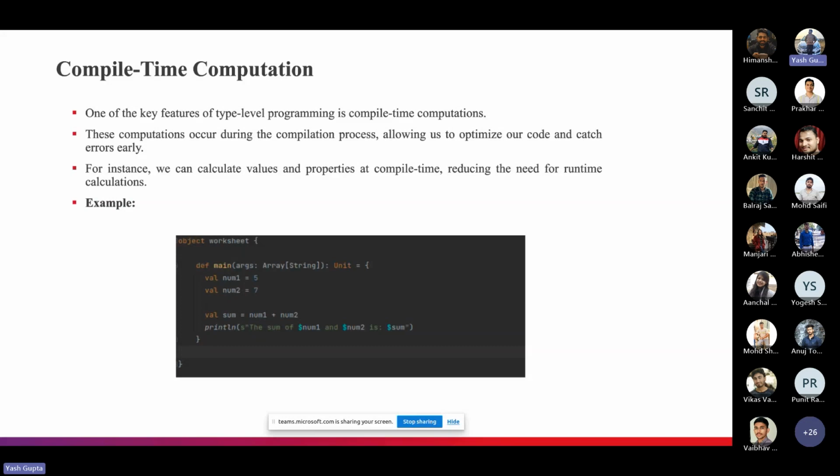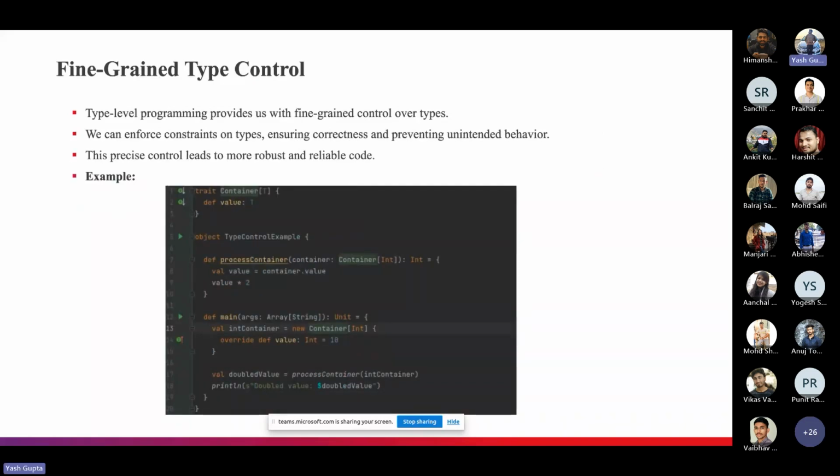Okay, so keeping this compile time computation in our mind, let's move forward. Now, type level programming gives us very fine grained type control. It involves enforcing precise constraints on types to ensure correctness and robustness. If I talk about type control, we can simply give the type whatever we want. We can give a type to the trait, to the class, to the method, to the variables, and these types can be our self-made, not just the predefined ones.